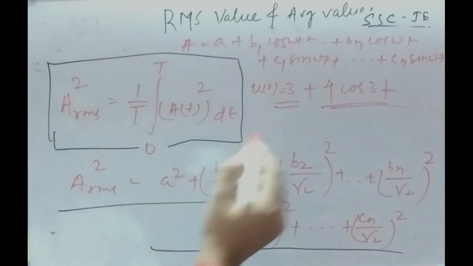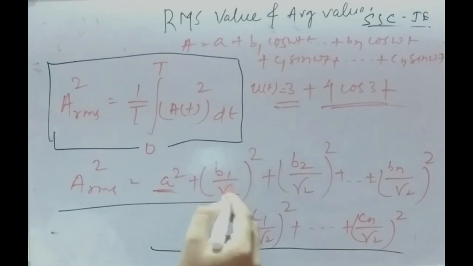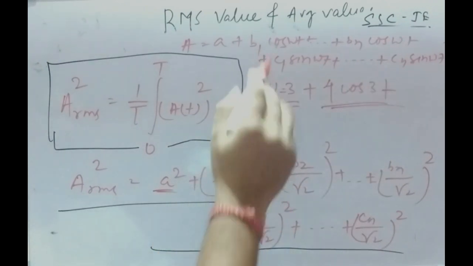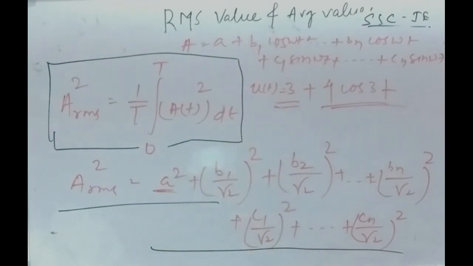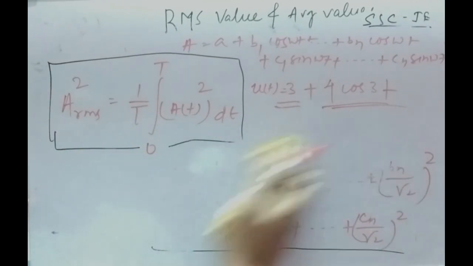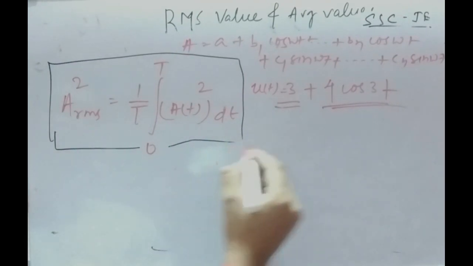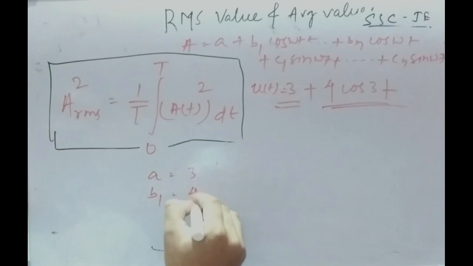A is the DC part, and your A part is 3, and 4 is the coefficient of cos, so B1 by root 2 whole square. So here A you can take 3 and B1 you can take 4.